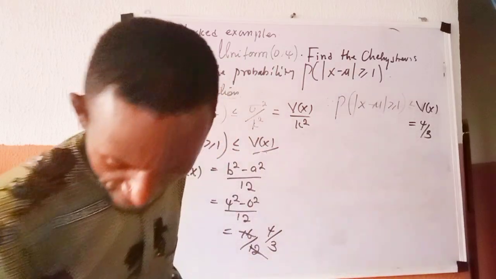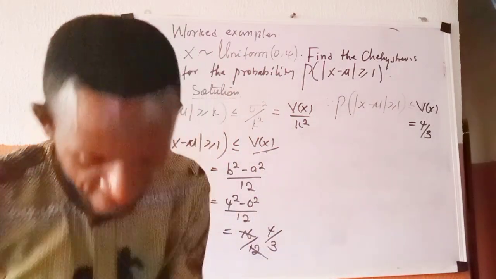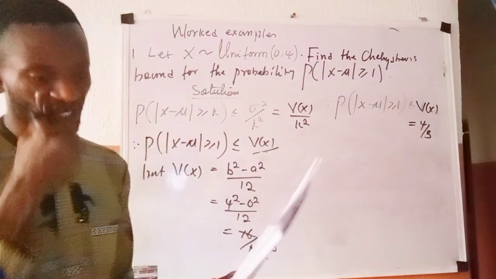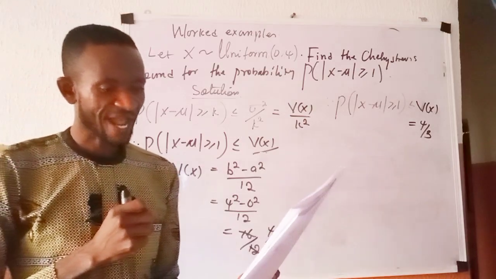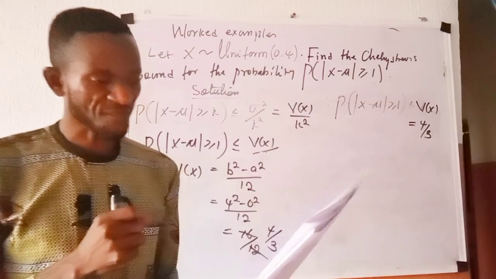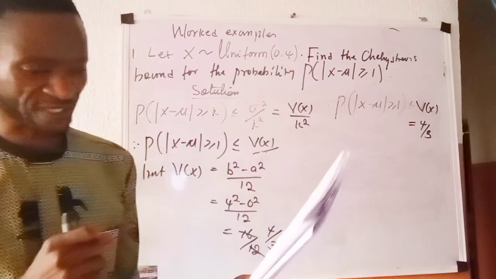That is the upper bound, giving us 4 over 3.